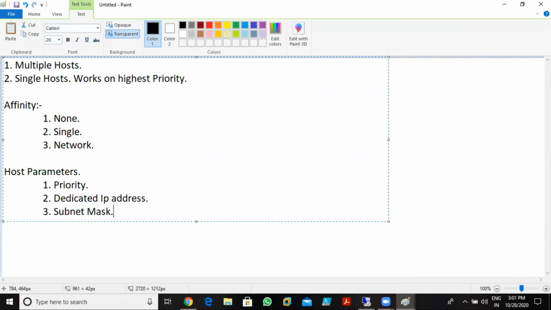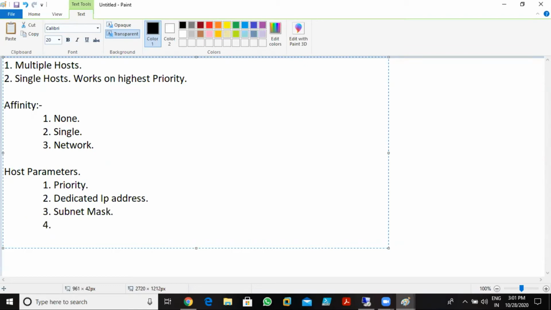By default in NLB clustering, we use priority. If you do not define the parameters, by default NLB clustering uses priority. Once you add the servers, it automatically gives you the priority: priority 1, priority 2, priority 3, like this. You can define the priority by yourself also, whichever priority you want to give. Understood both of you, right? Clear?